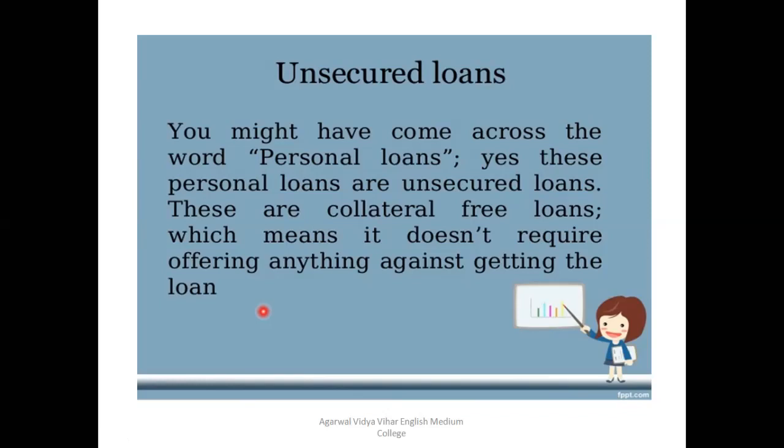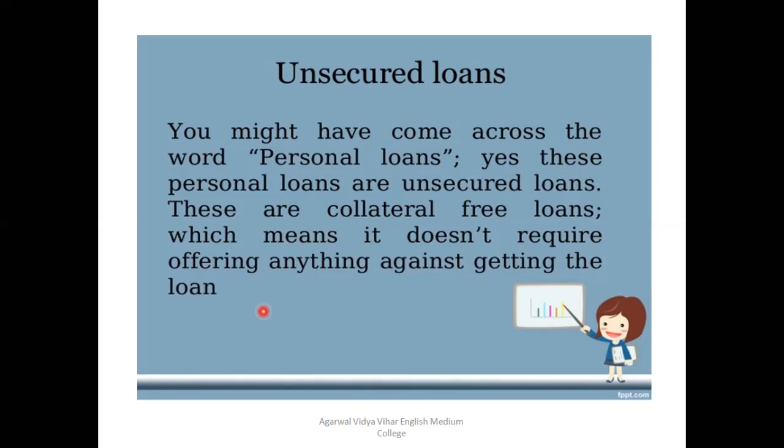You might have come across the word personal loan, and a personal loan means the unsecured loan. Why? Because these types of loan are given without any security, or you can say these are collateral free loans. Clear? Collateral means security. You don't require any asset to keep as a security with the banker. You can take these types of loan without having assets also, which means it does not require offering anything, any property against getting the loan. If you want to take the loan, it doesn't require any property or any asset to keep as a security. That's why it is known as the unsecured loan.